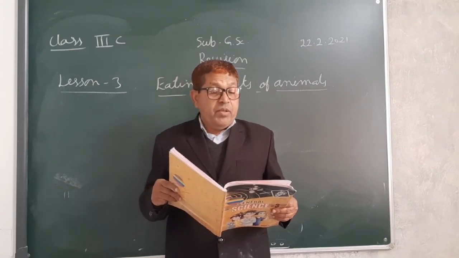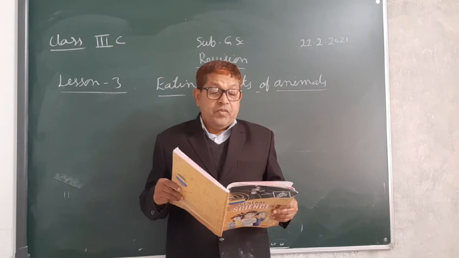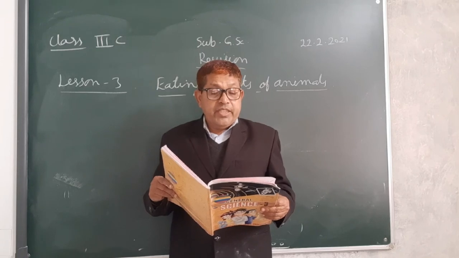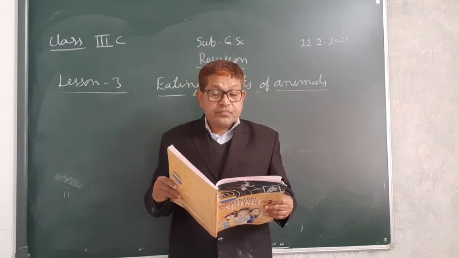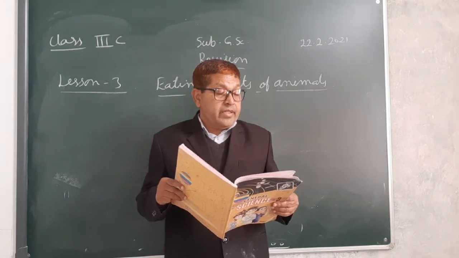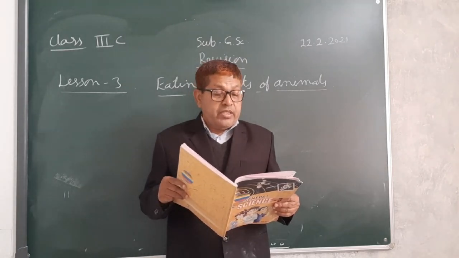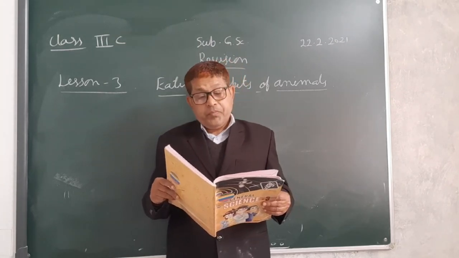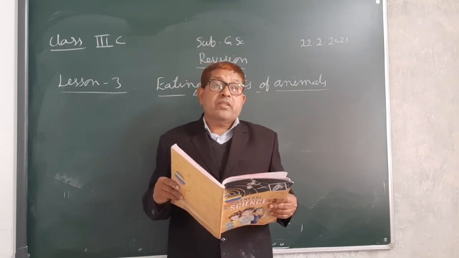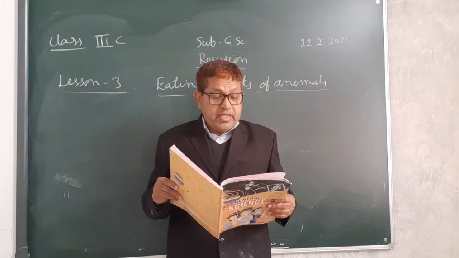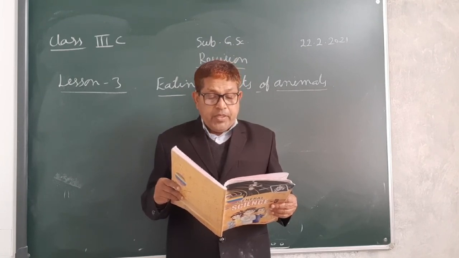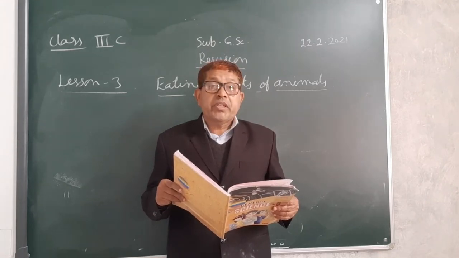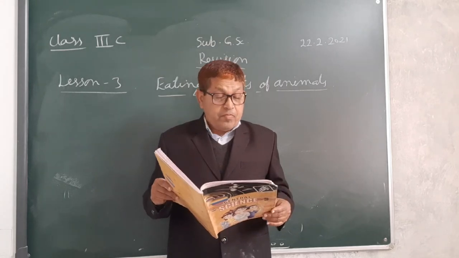But in case of chameleon and frog, they have a long sticky tongue that they use to catch insects. Now next, a snake does not have chewing teeth at all. It swallows its food whole. And birds like eagle and vulture have curved, pointed, strong beaks that help them to tear the flesh.